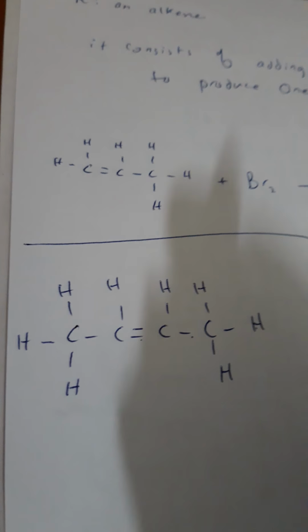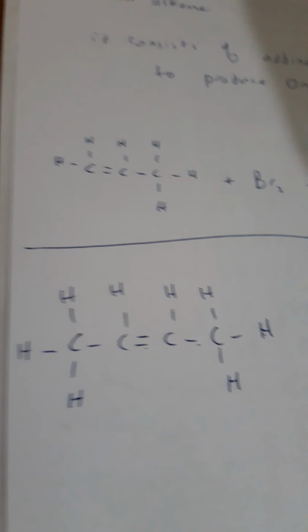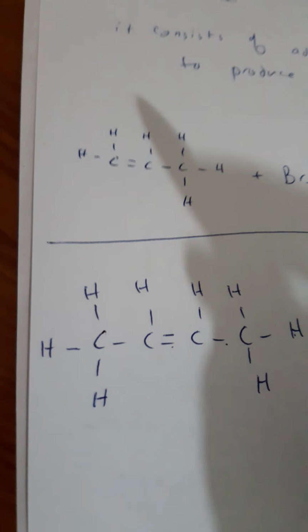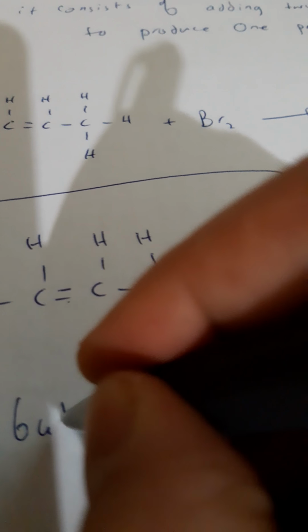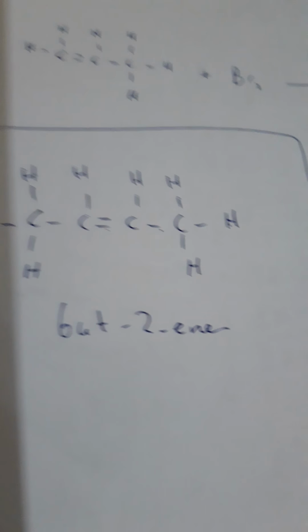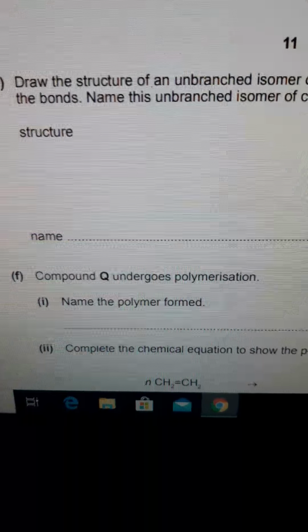So it's an easy, straightforward question. You need to draw this compound with all bonds, with all hydrogen atoms. Be careful, shabab, to get the first mark. So this is the isomer. Here we have 1, 2, 3, 4, meth-eth-prop-but, and the double bond is on the second carbon atom. So this one is but-2-ene. Okay, shabab? Next, compound Q undergoes polymerization.